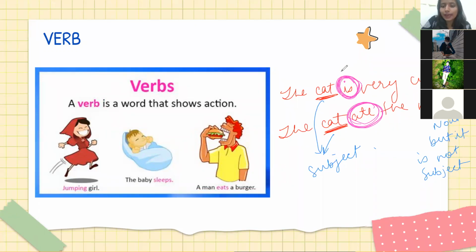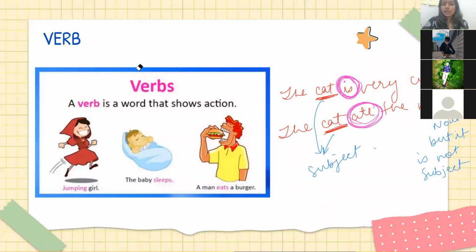Is matlab hai, right? Verb matlab tha. So is is an action verb. So is is the verb and in the next one, ate is the action verb. ठीक है? So you know whatever words that are showing action are called action words.